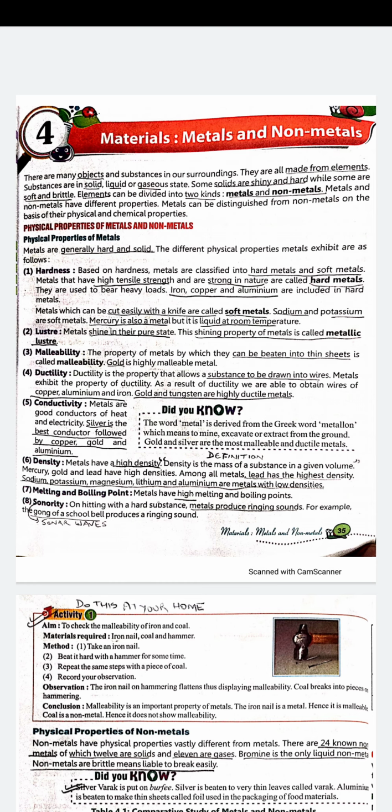The first will come on the physical properties of metals and non-metals. Before that will come the physical properties of metals. So there are generally few physical properties which have been discussed in the chapter. The first one is hardness. Based on the hardness, metals are generally classified as hard and soft. They have high tensile strength.